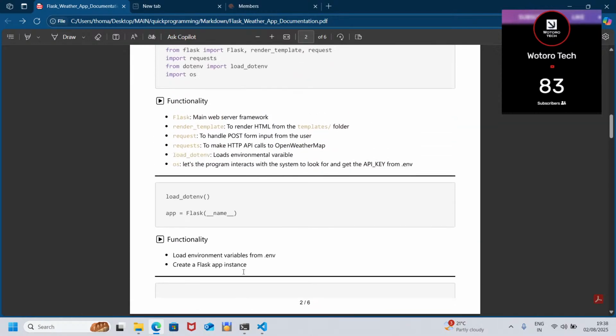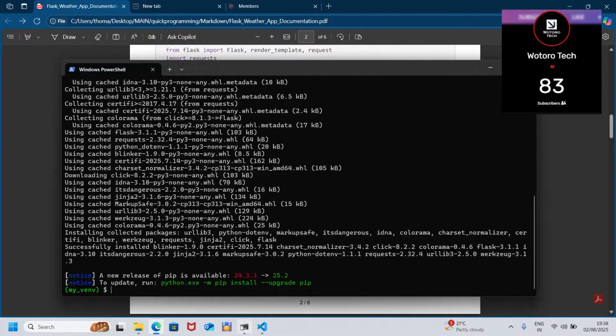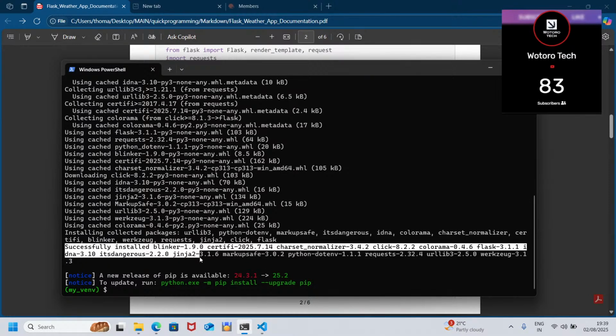So that is it. So let's check whether our dependencies are installed. Yes. So here, just immediately from successful, you'll see what has been installed.